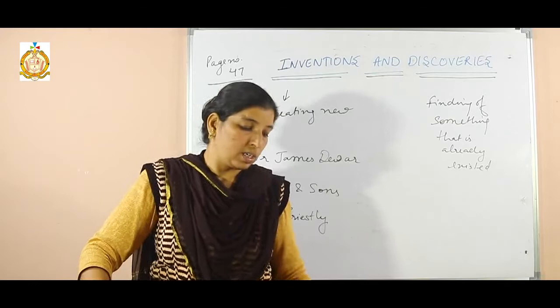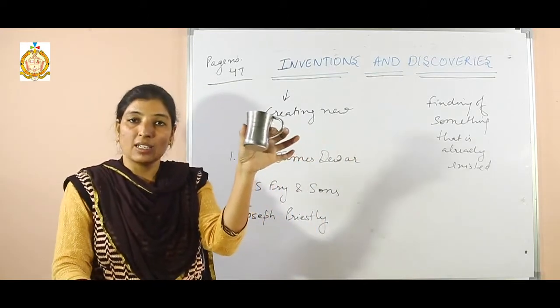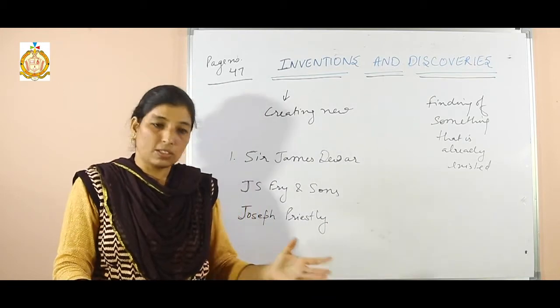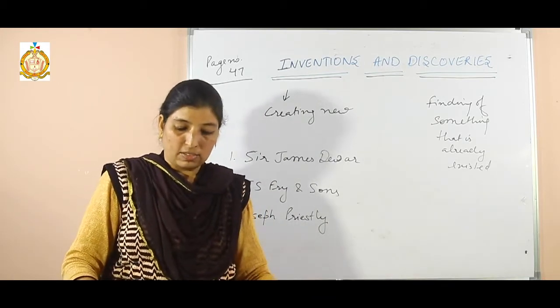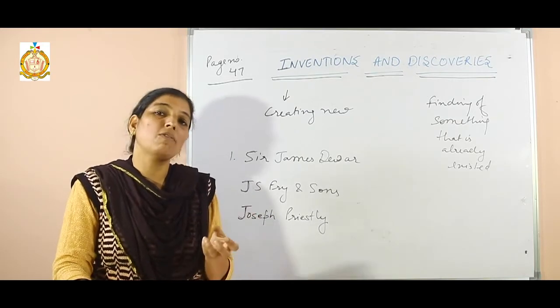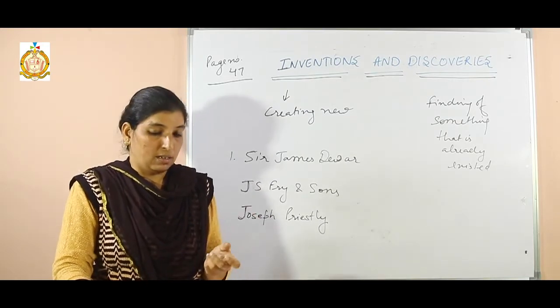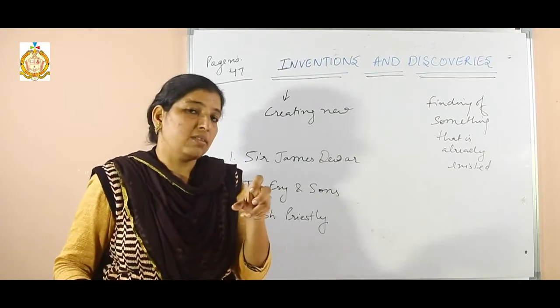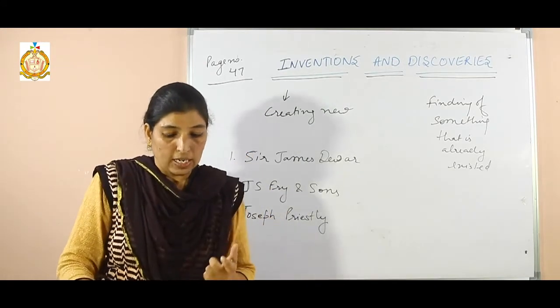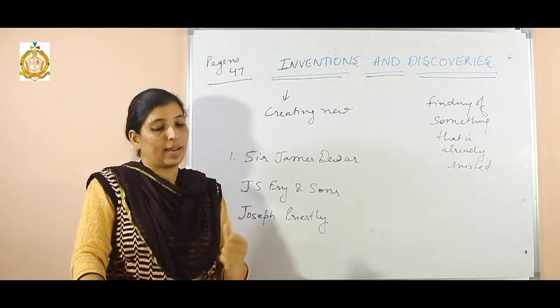Next, the product is stainless steel. This steel is widely used at every home. So many utensils are made from this steel. It is an alloy of iron and carbon. Clear? Stainless steel, which is widely used at every home, was the discovery of Harry Bradley.